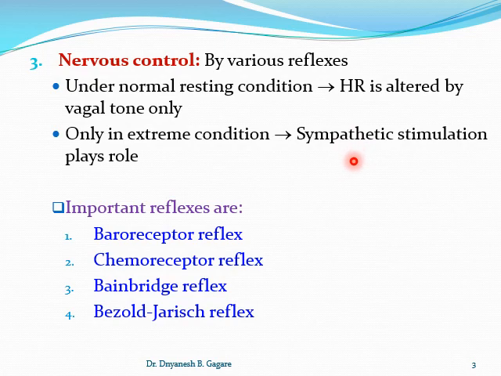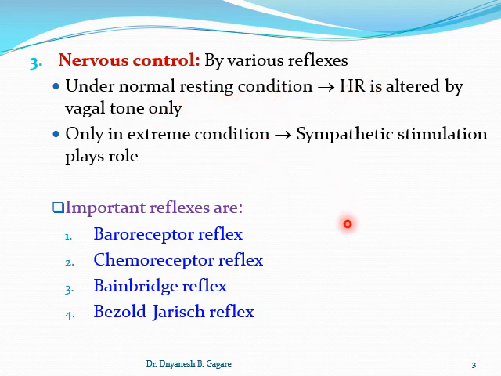Otherwise there is no role of sympathetic nerves in the regulation of the heart rate. For example, during strenuous exercise, severe exercise, that time also there is a massive stimulation of sympathetic nerves, and it stimulates the heart. But in resting condition, only vagal tone, or the vagal nerve, is sufficient to regulate the heart rate.